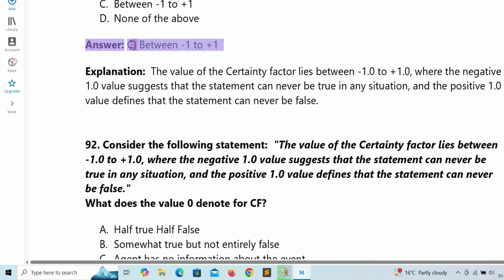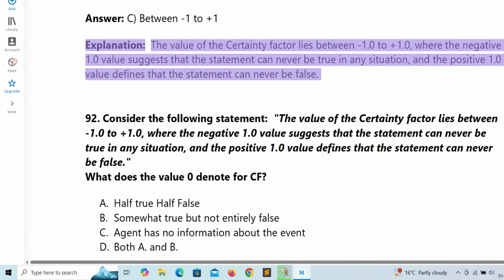Answer: C. Between -1 to +1. Explanation: the value of the certainty factor lies between -1.0 to +1.0, where the -1.0 value suggests that the statement can never be true in any situation, and the +1.0 value defines that the statement can never be false.